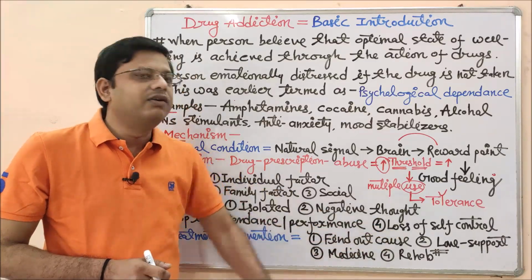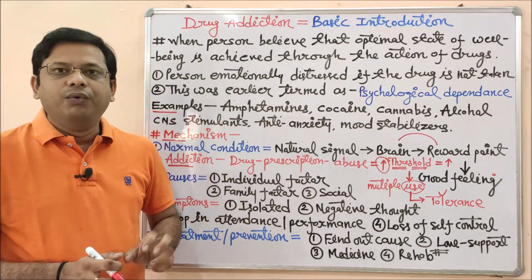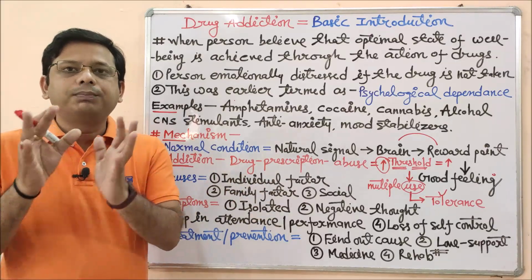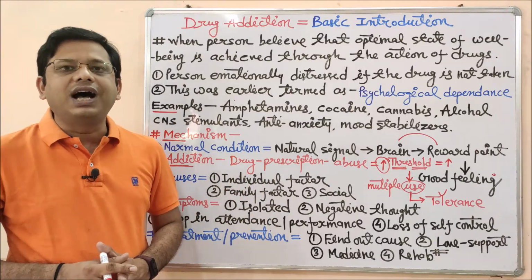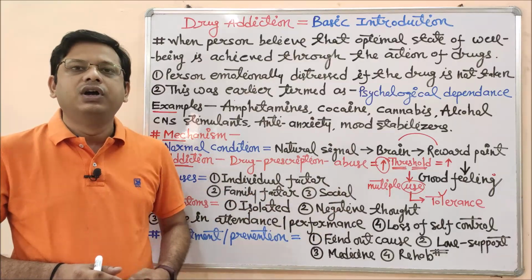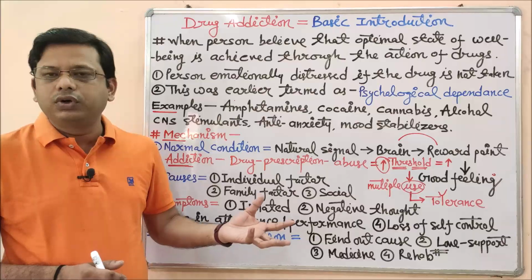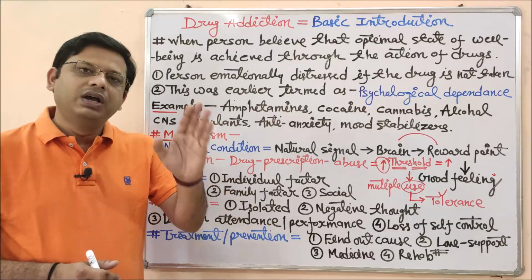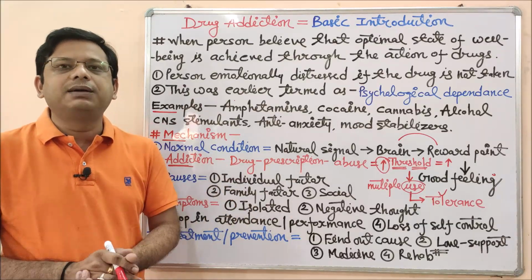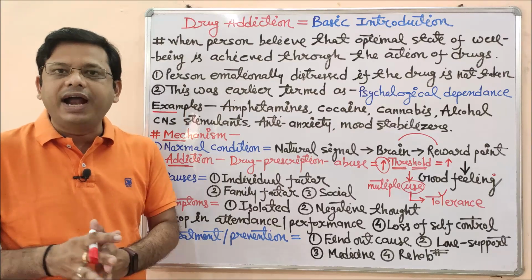Next one is love and support. We should trust him. We should love him or her. We should support him or her. We should not ask him suddenly to withdraw from a particular drug. We should not strike him. We should not say bad words to them. Just be with them, love them, support them, and ask them to leave such kind of not good activity.